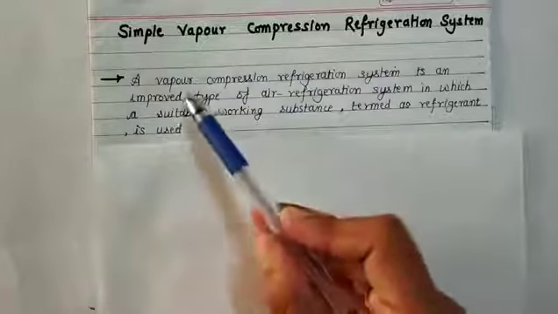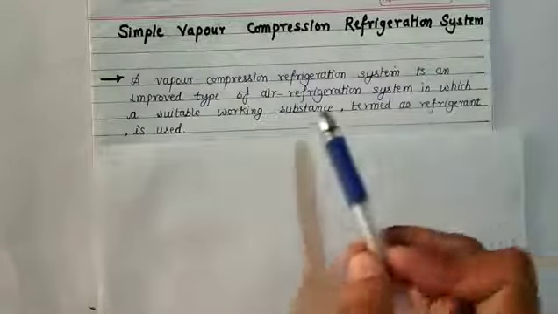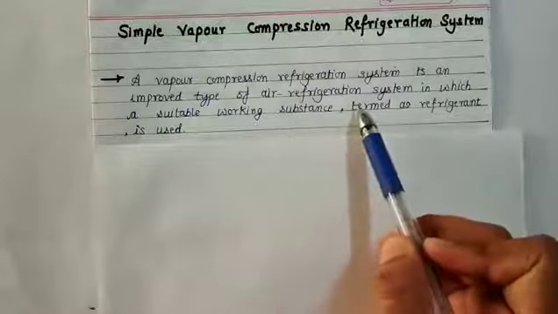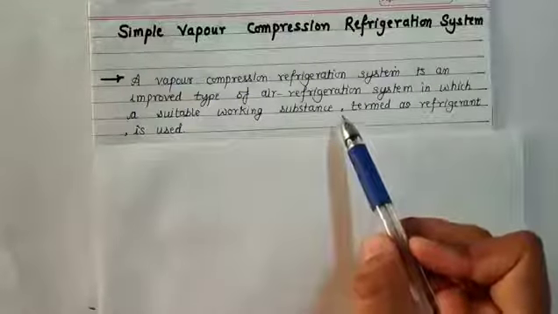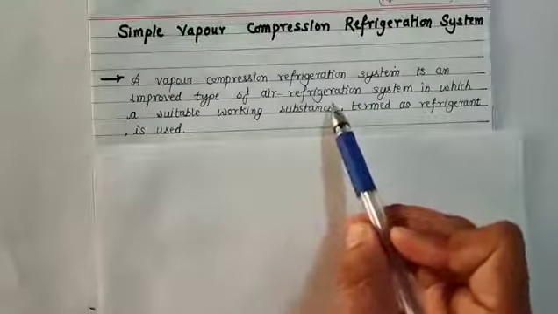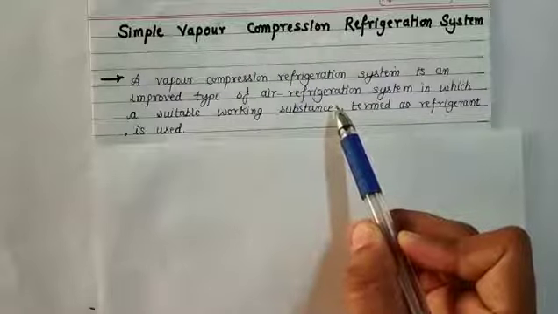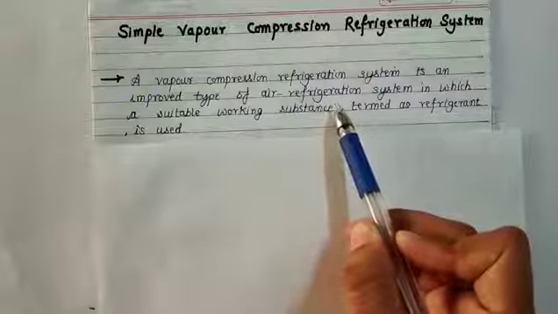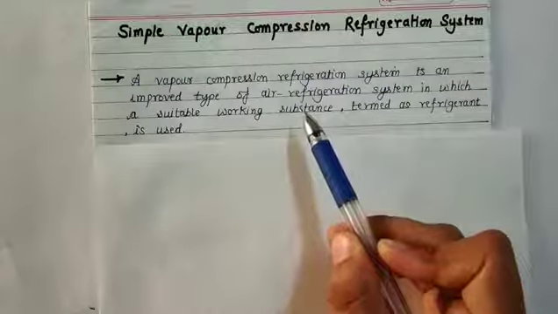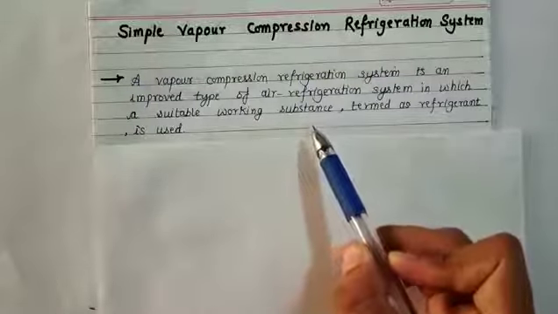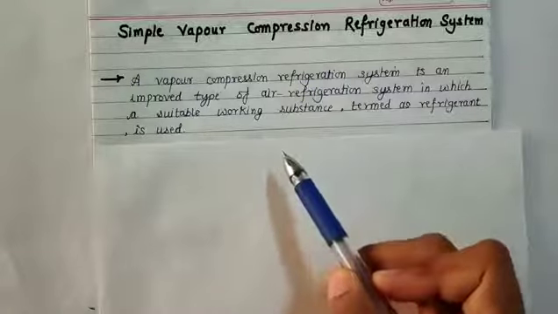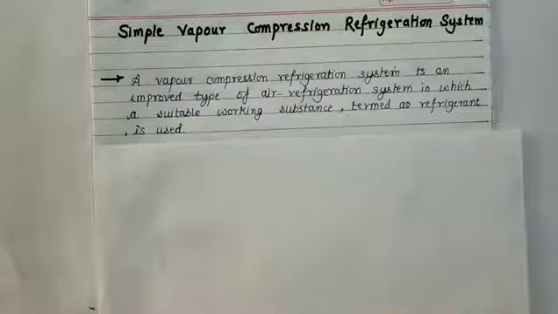An air refrigeration system is a system where air is used as working fluid or refrigerant. Now in simple vapor compression refrigeration system, a suitable refrigerant is used. It may be chemical compounds fulfilling the properties required for the system.